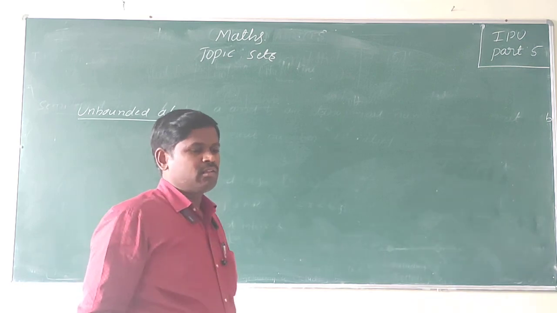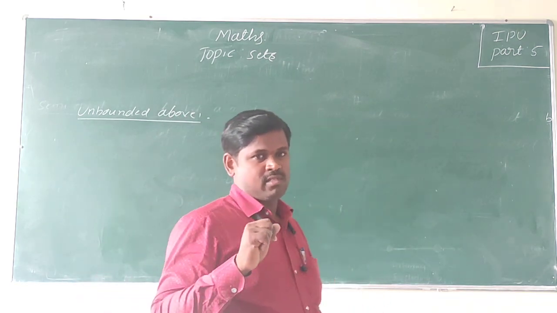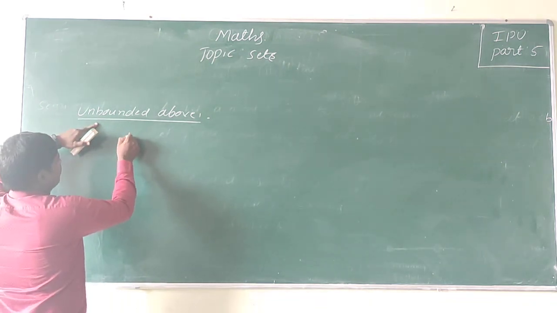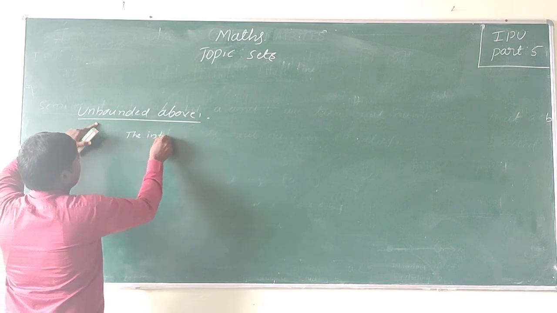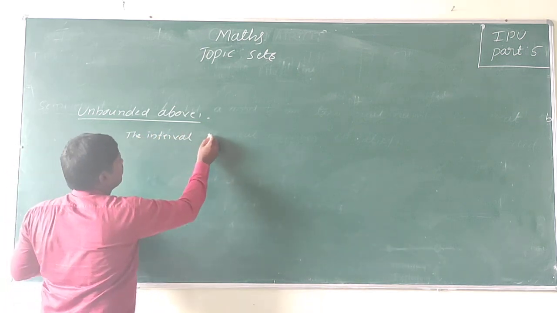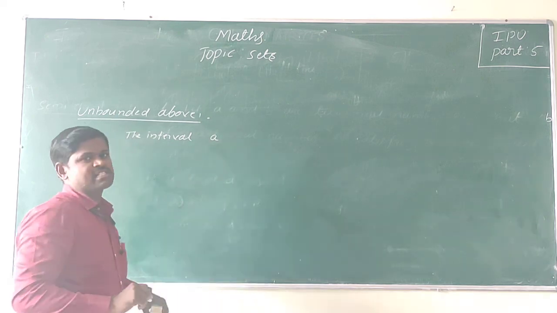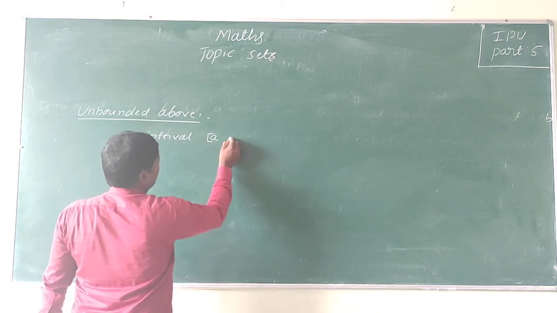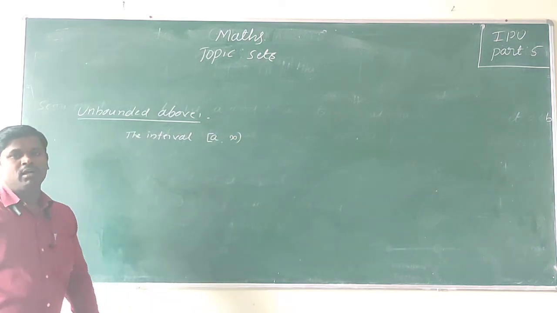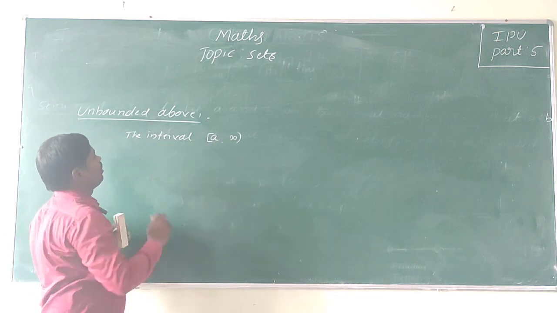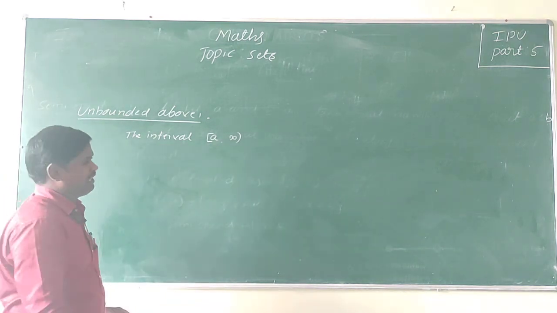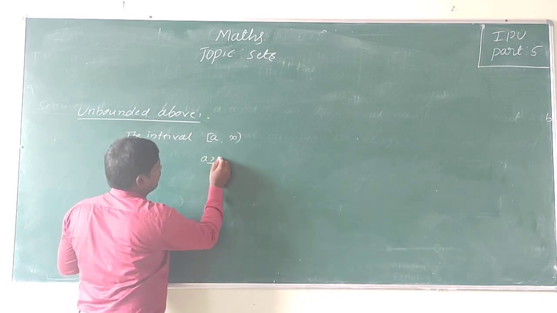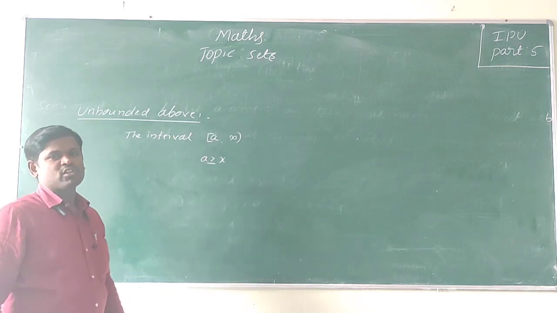Okay. So now consider here not two real numbers, but the interval [A, ∞). So this is called unbounded above. That means A is less than or equal to x, where x belongs to the real numbers.